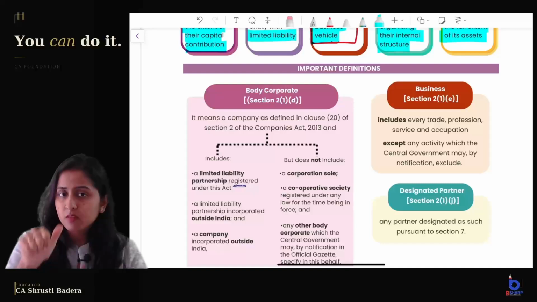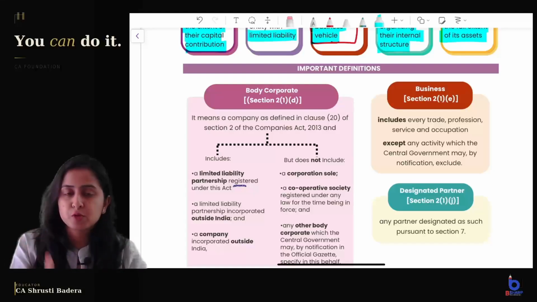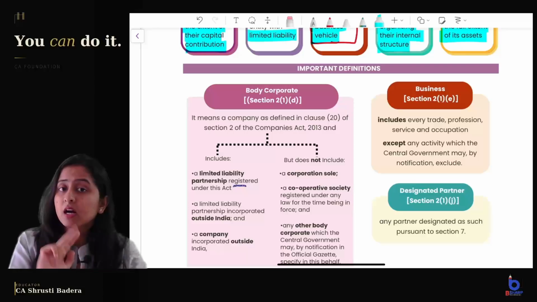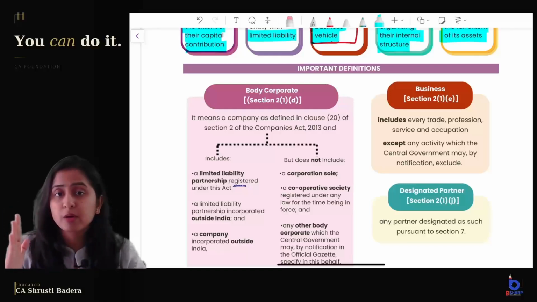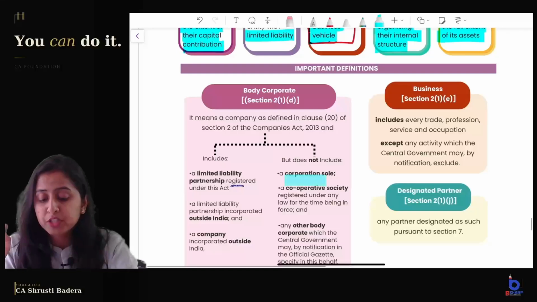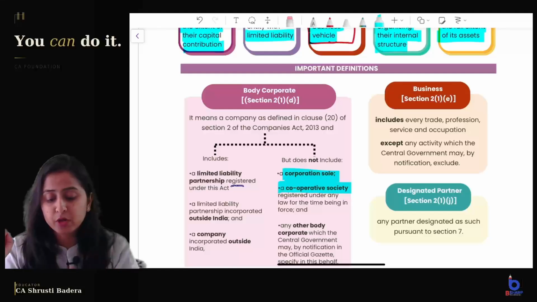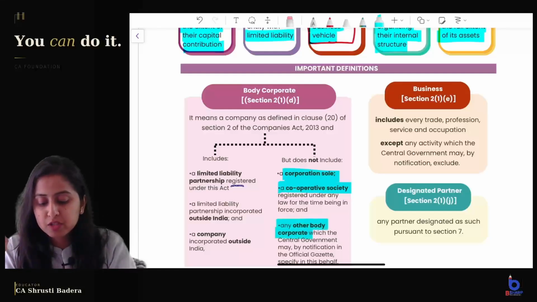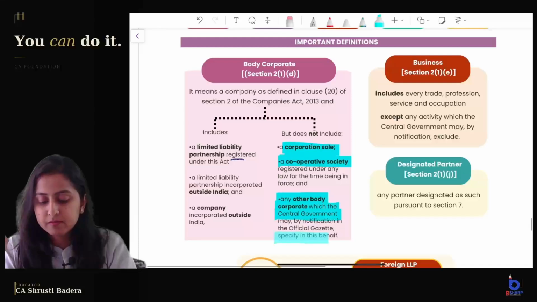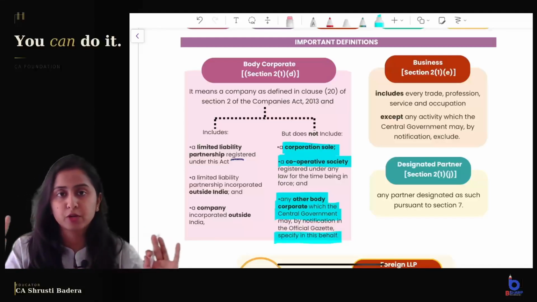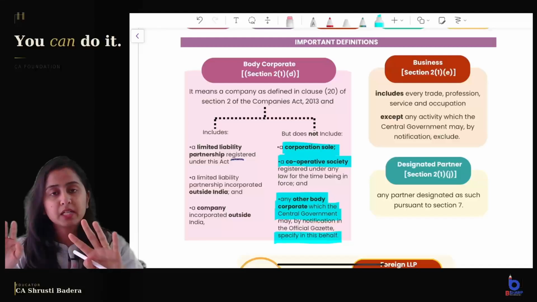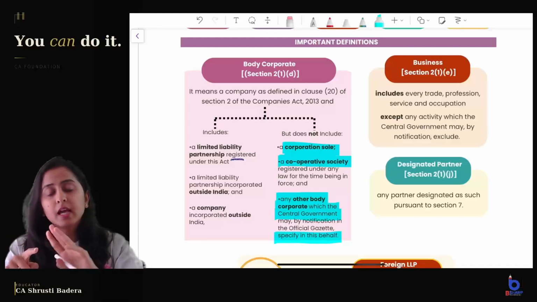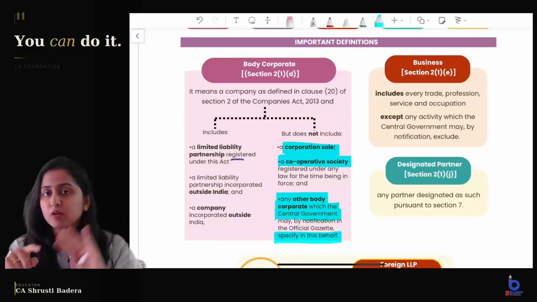Which 4? A company incorporated in India as per section 2 clause 20 of the Companies Act 2013, a company incorporated outside India, an LLP incorporated in India and an LLP incorporated outside India. These come under the definition of body corporate. What is excluded? A corporation sole, a cooperative society, and any other body corporate which the Central Government may notify in this behalf are not regarded as body corporate.